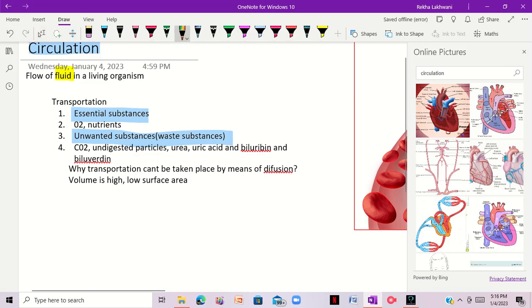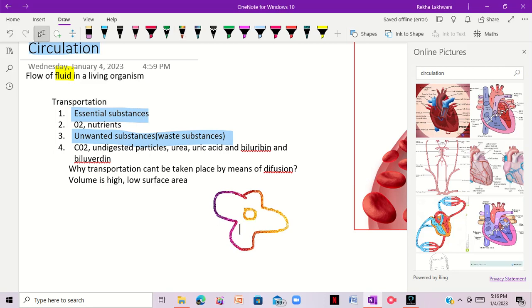For example, consider that this is an amoeba. This is an amoeba, right? Let me write here too. So as you can see over here, it has a large surface area, so it's basically its cell.